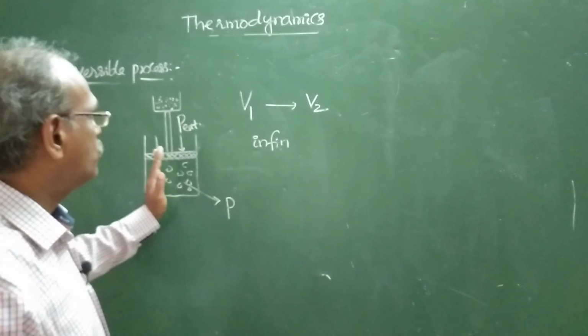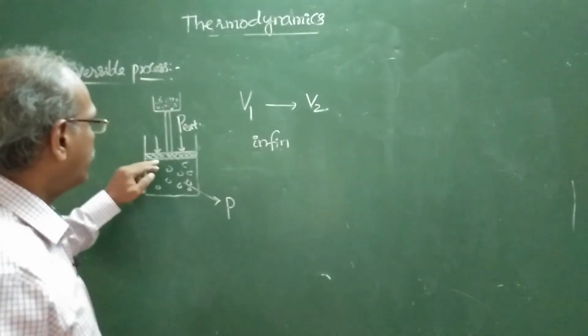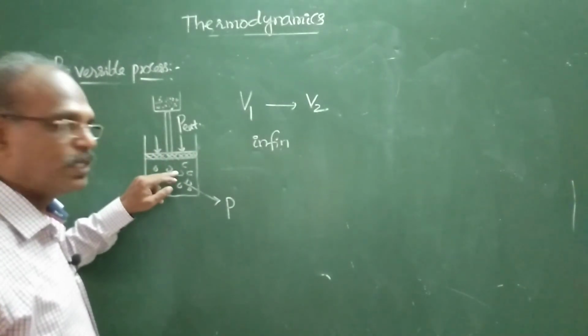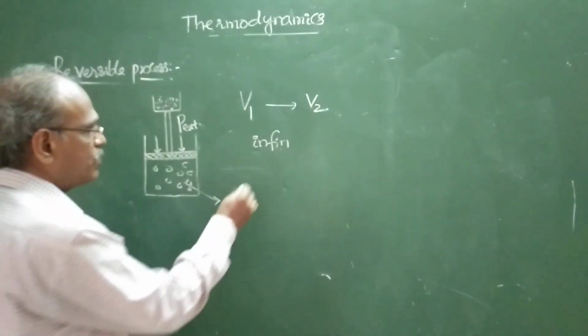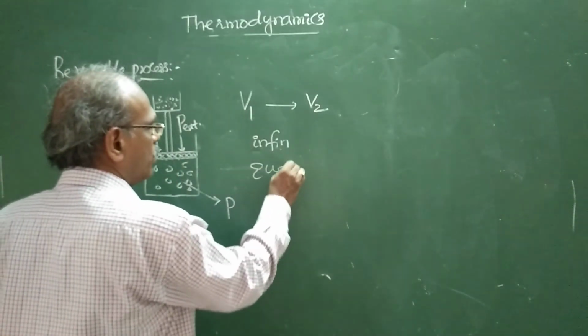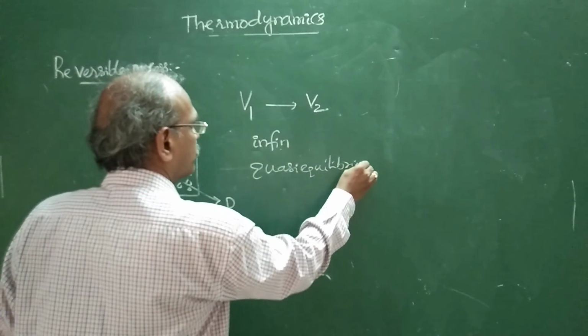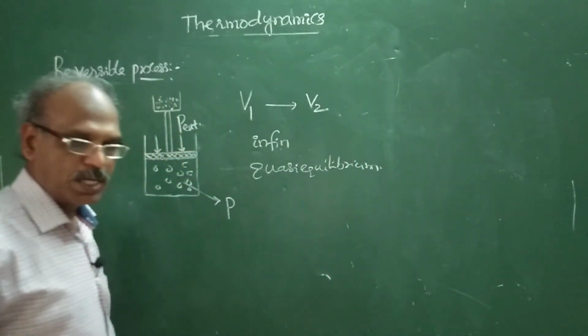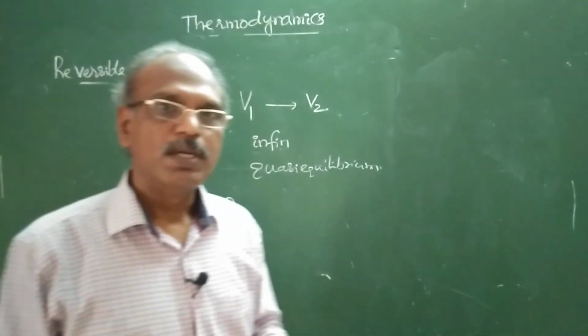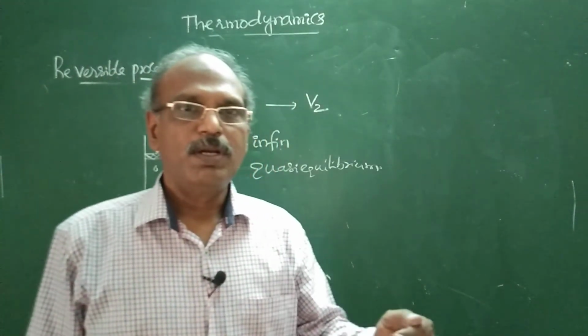So that is reversible. At each and every step, the system is in an equilibrium state, which is said to be quasi-equilibrium.